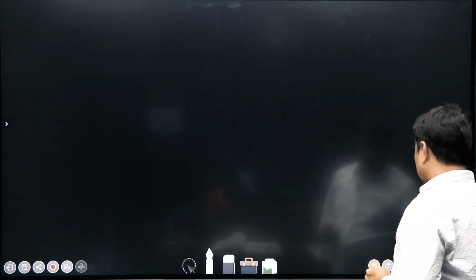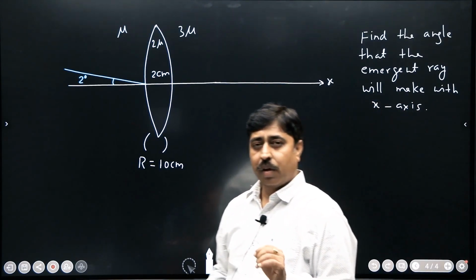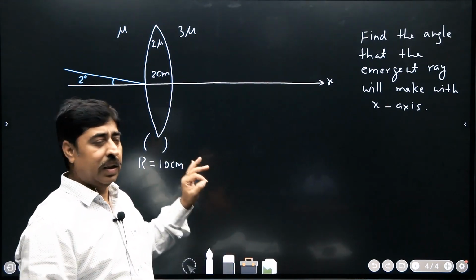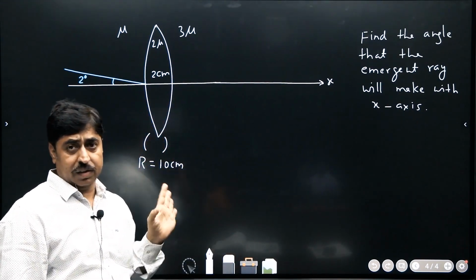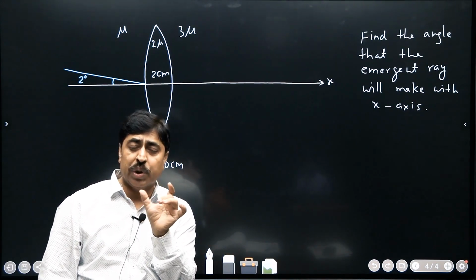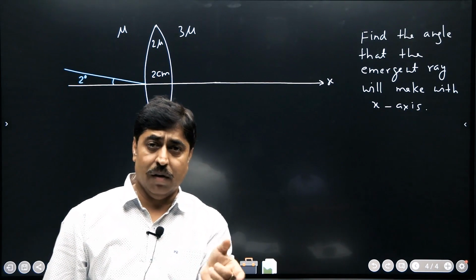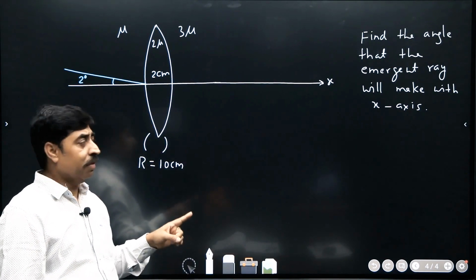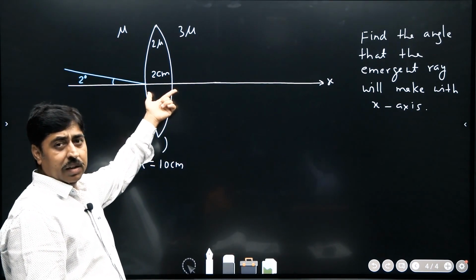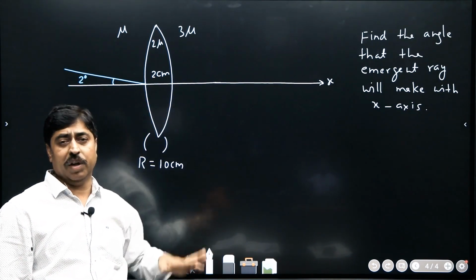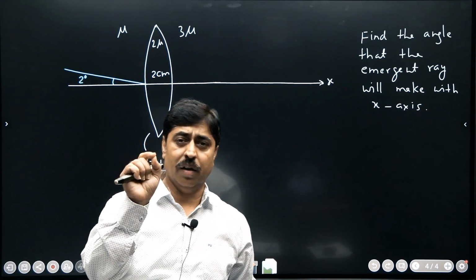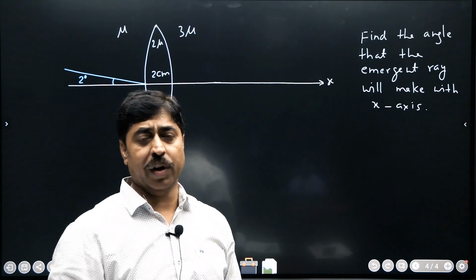Let us move on to our next question. This question says that this is a thick glass lens. The question may not say thick glass lens, the word thick may not be there. The next statement of the question says at the center the lens has a thickness of 2 centimeter.